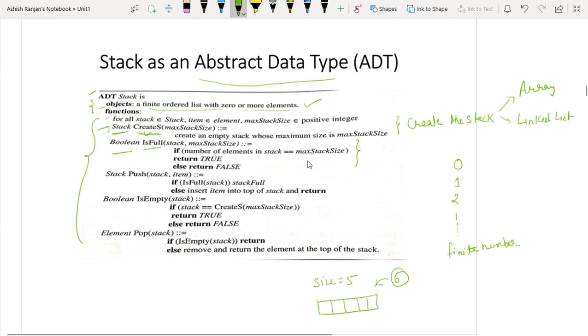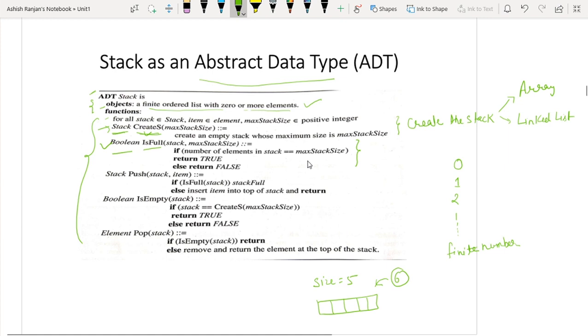So whenever you are inserting an element, you have to check whether your stack is full or not. If your stack is full, then you cannot insert the element. And if your stack is not full, then only you can insert the element. So this function checks whether your stack is full or not, and it is useful at the time of insertion.